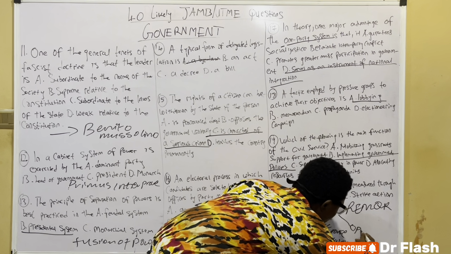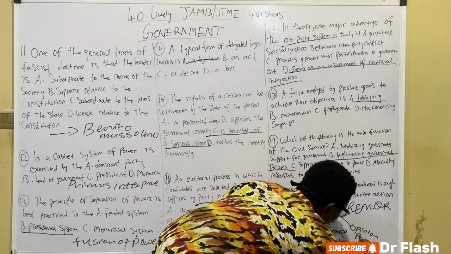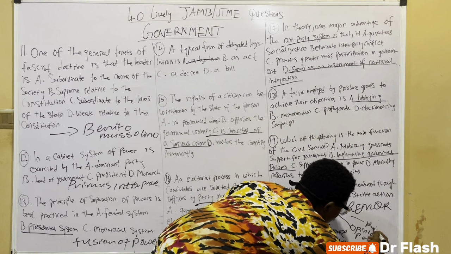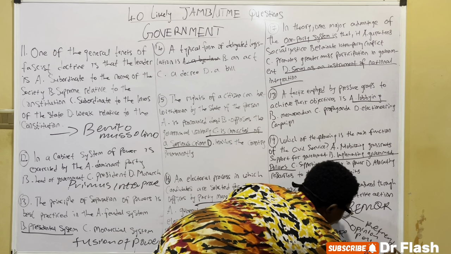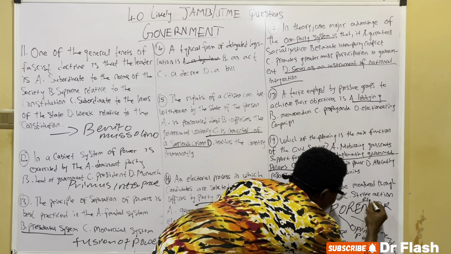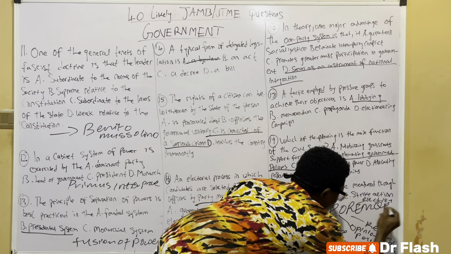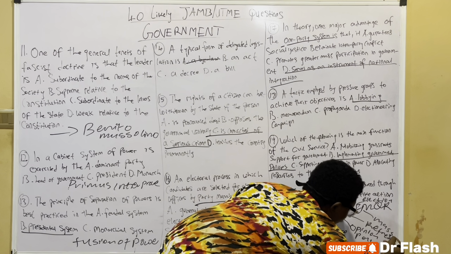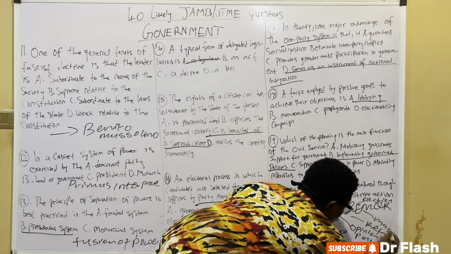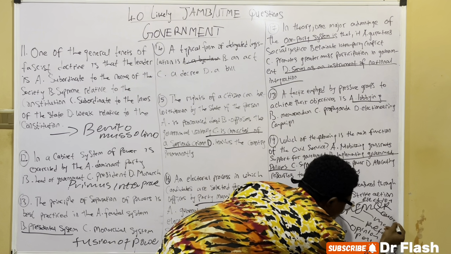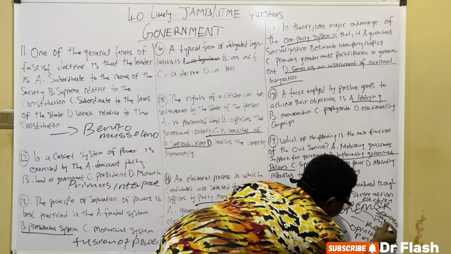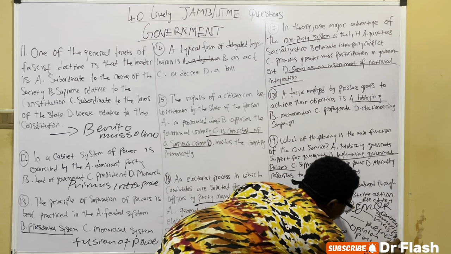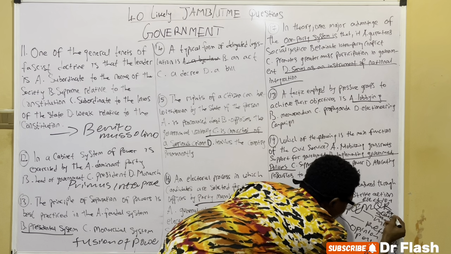We have opinion poll. We have referendums. We have election. We have mass media. We have quota sampling. We have representative groups.